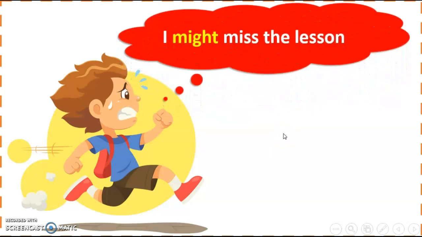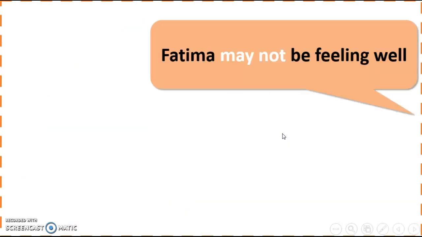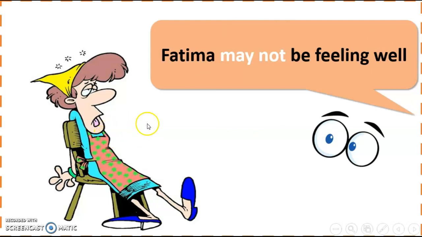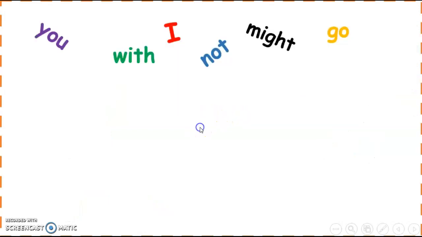And here we have another. I might miss the lesson. He's in a hurry, and he said I might miss the lesson. And here we have another: Fatima may not be feeling well. This is negative, may not. And for might, it's the same negative: might not. Might not plus the base form of the verb.